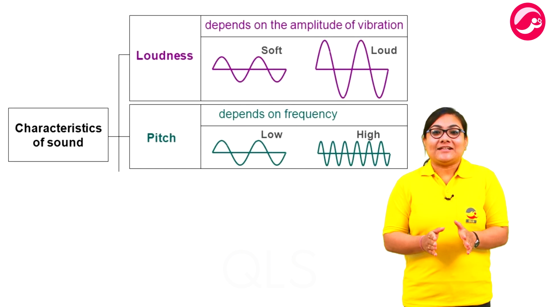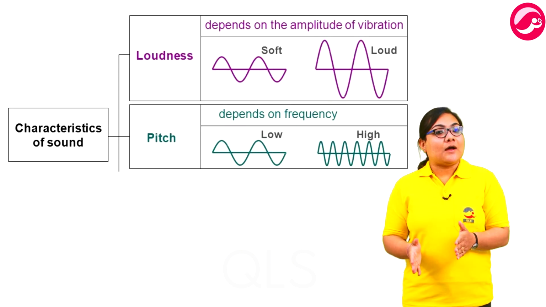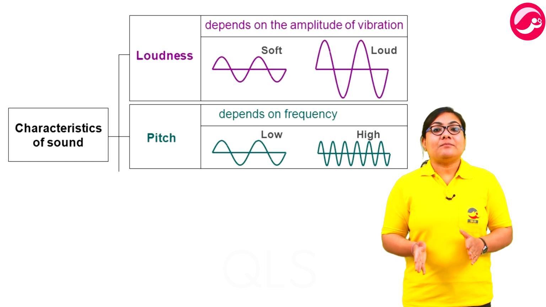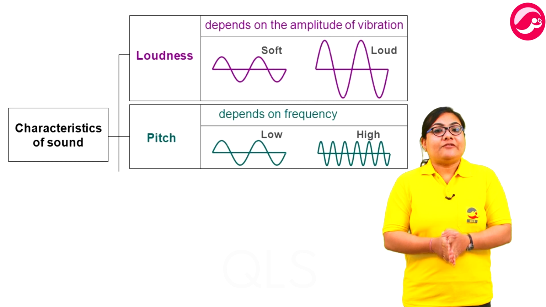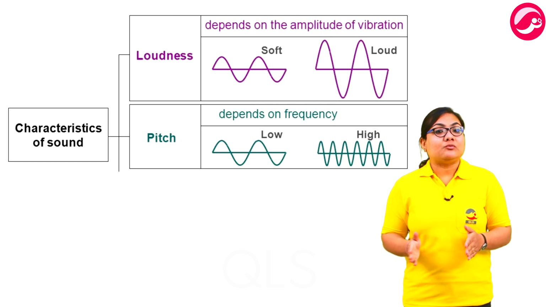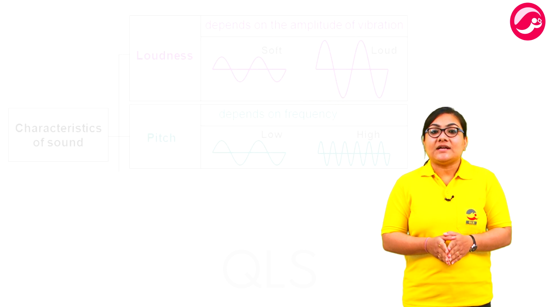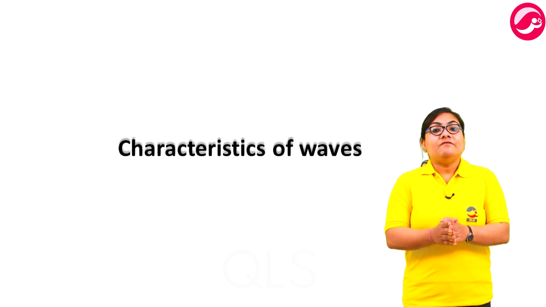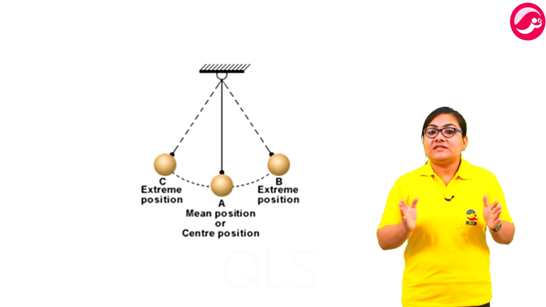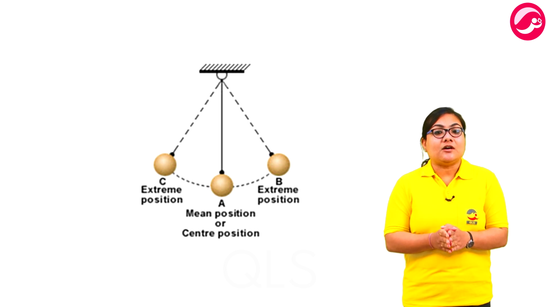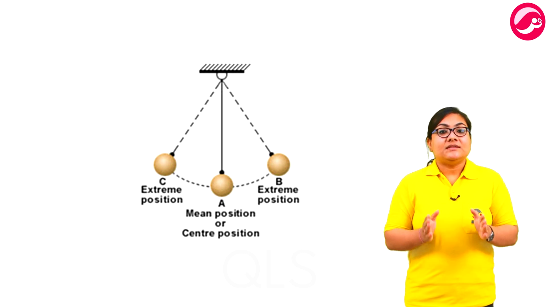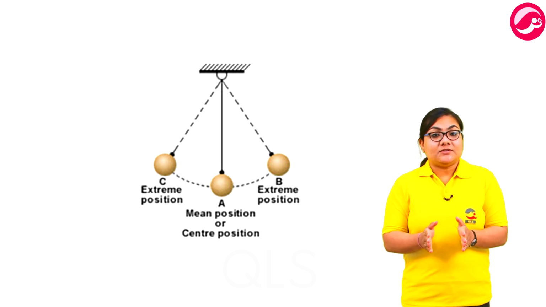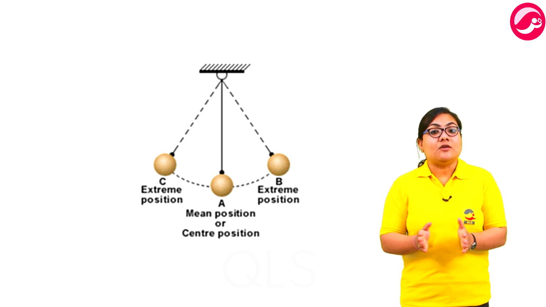Two of the main characteristics of sound are pitch and loudness, which in turn are determined by the frequency and amplitude of the wave respectively. Therefore, to understand what pitch and loudness mean, we will first need to study the characteristics of a wave. We will use the example of oscillation of a simple pendulum to explain the terms amplitude and frequency. Although a simple pendulum does not produce sound waves that we can hear, this example will help us to observe oscillations and to understand the terms involved.